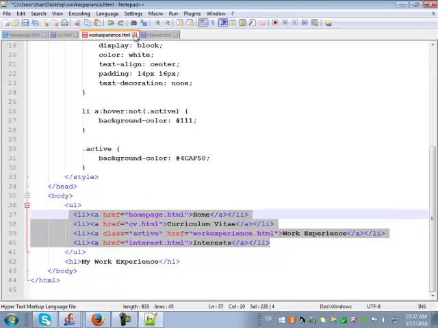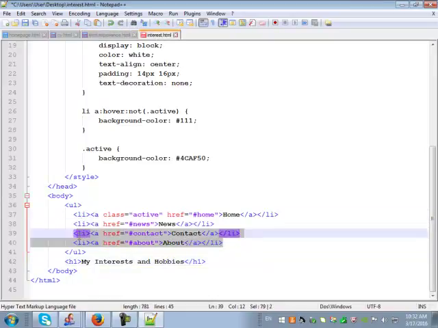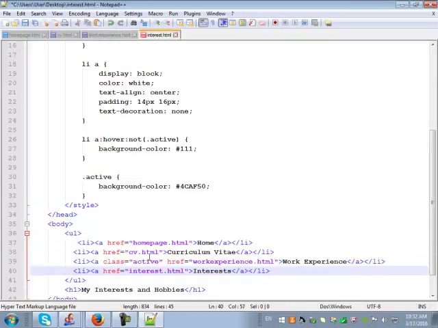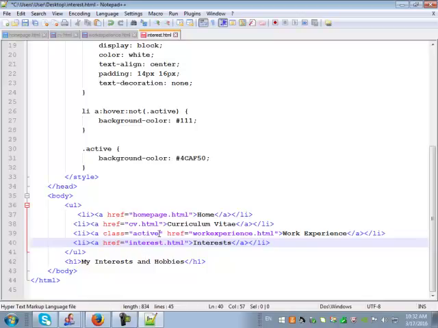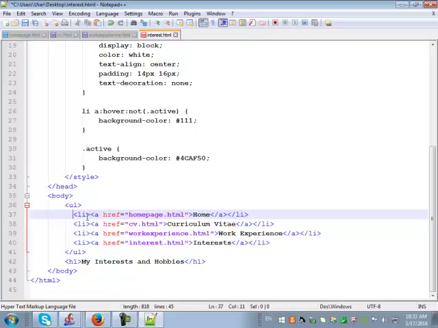Control C, and for the interest page, let's see, paste it again, and then remove the class active, sorry, Control X, and put this at the back slightly and put it on the last page, which is the interest page. Now let's see what it looks like.